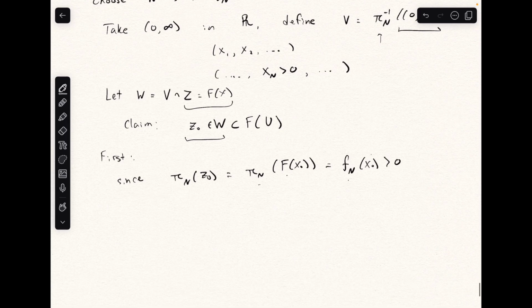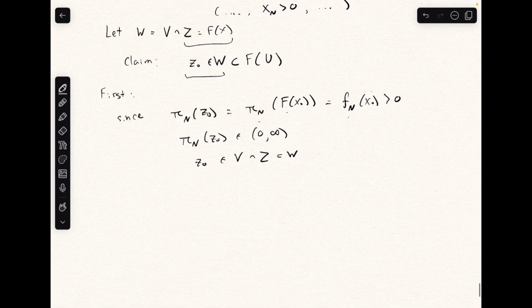And since this is the case, the projection of Z naught is an element of this open ray, and therefore Z naught is an element of V intersected with Z, which is W.